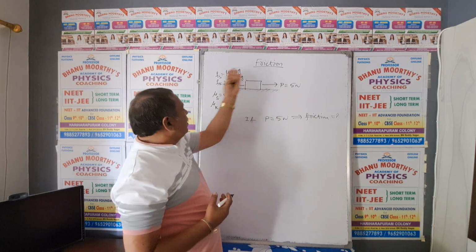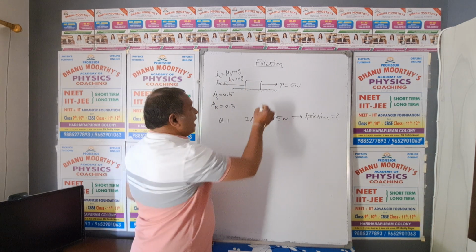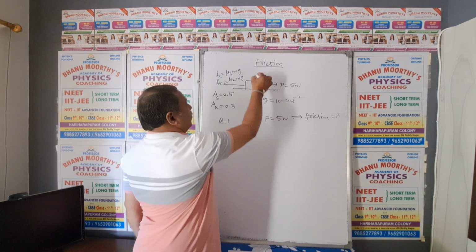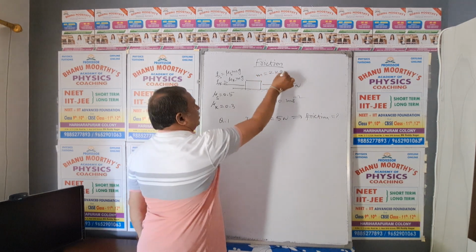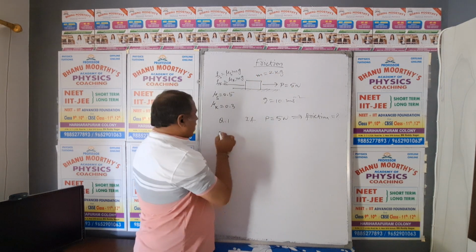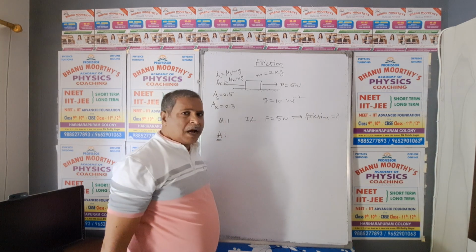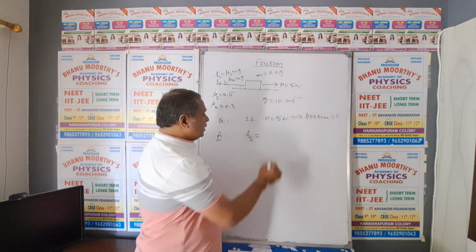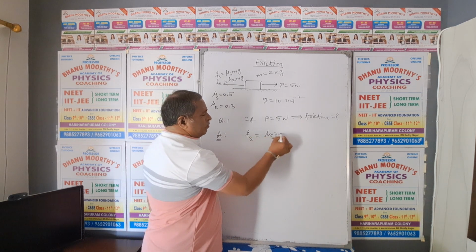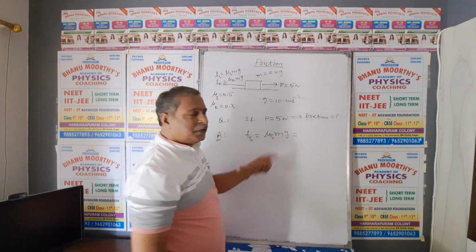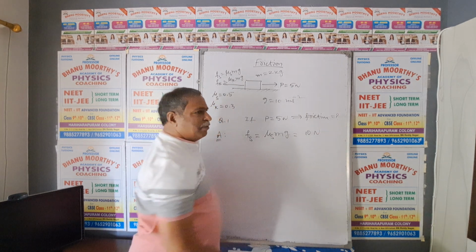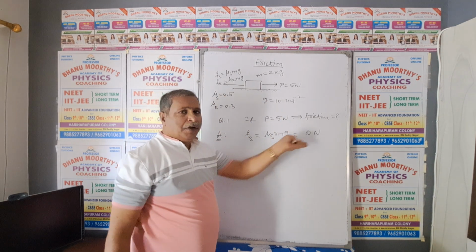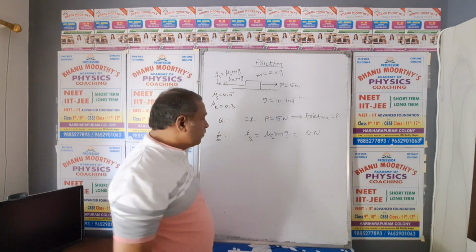So the pulling force is given, these two coefficients of friction are given, and the g value is given as 10 meters per second square. The mass of the block is also given as 2 kg. My dear students, I am doing the answer now. First of all, you should calculate the static frictional force. Static frictional force equals mu s mg. By substituting the mu s value 0.5, mass value 2 kg, g value 10, you will get 10 Newton.